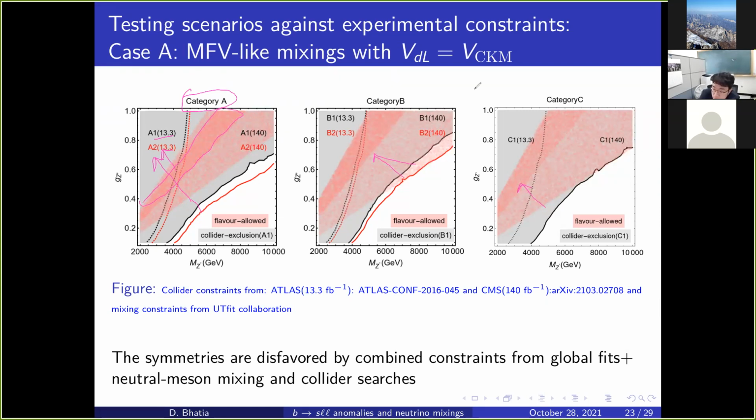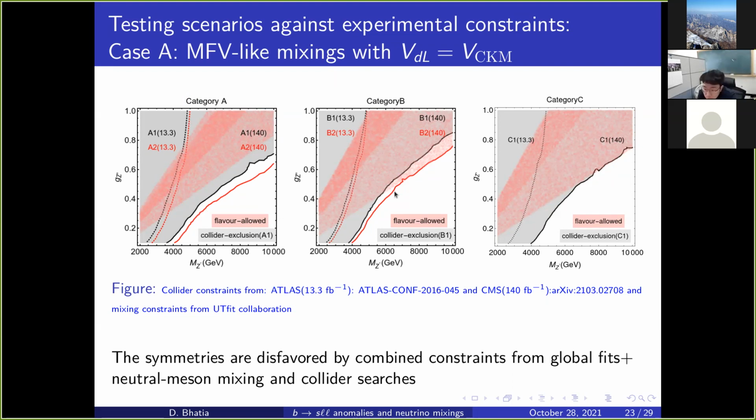So if we assume minimal flavor violation, everything is ruled out. In our previous work, we had actually done minimal flavor violation 4 years back. At that time, these symmetries were allowed because you see this was the allowed data and this was the constraint from the collider. So at that time these were allowed, but right now with the current data, everything is disallowed.